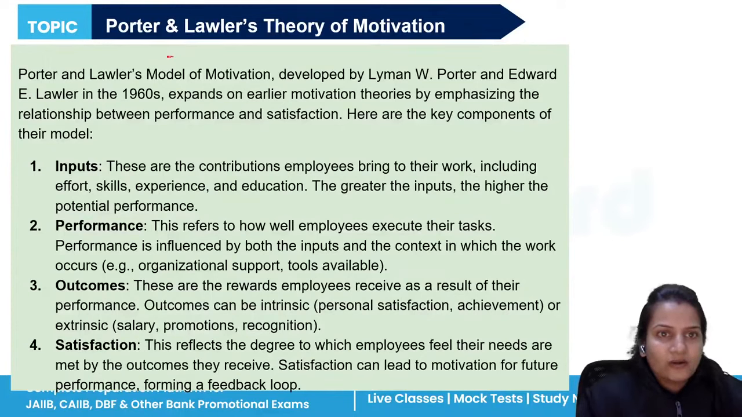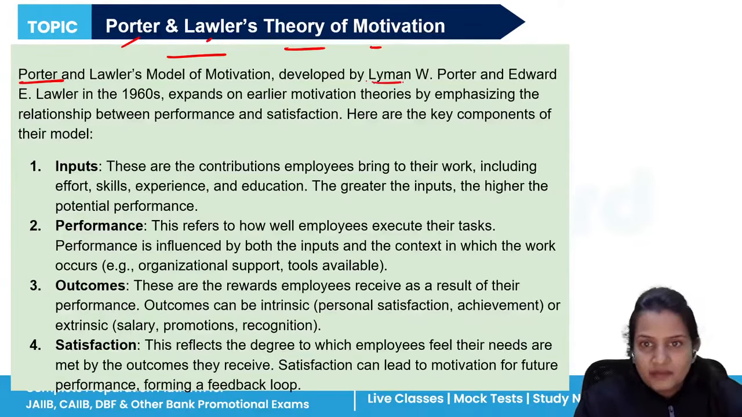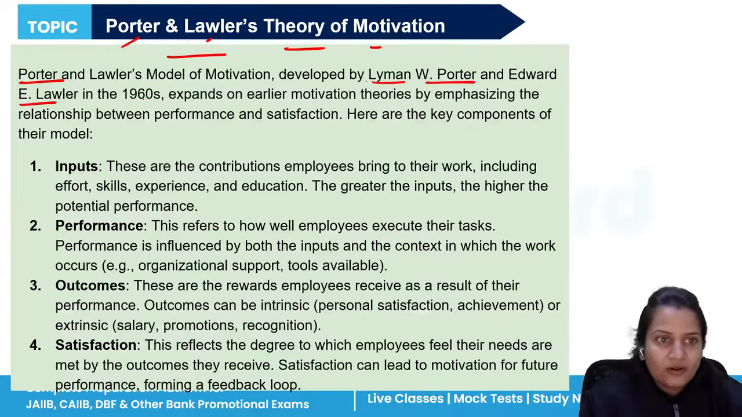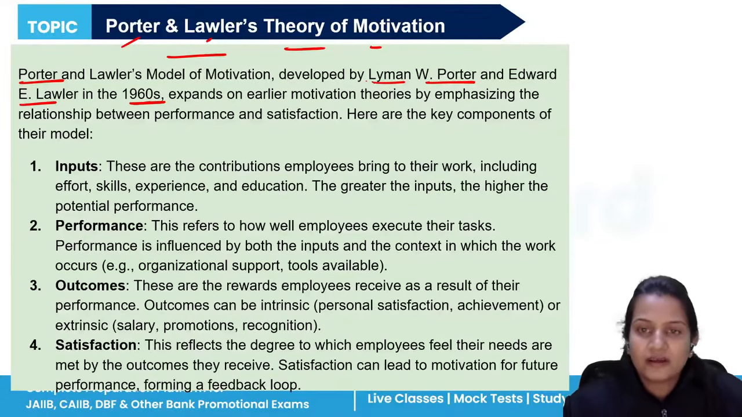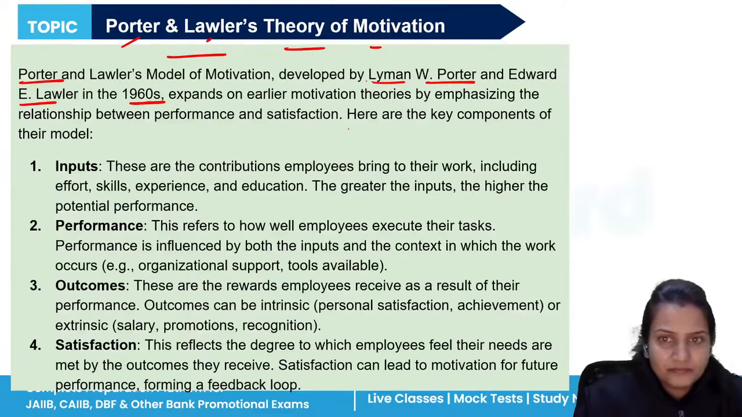Now, Porter and Lawler's theory of motivation. So this theory of motivation was given by 2 people. First is Porter. Full name of Porter is Lyman W. Porter, and E. Lawler in 1960. In this theory they said that we calculate the relation between the performance which a person does in their organization and the level of satisfaction they get. So it emphasizes the relationship between performance and satisfaction.